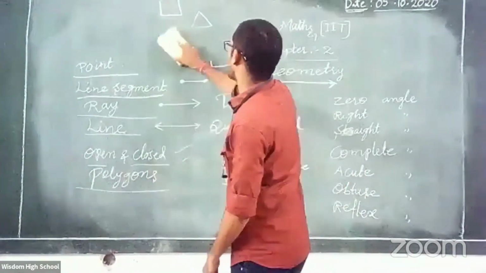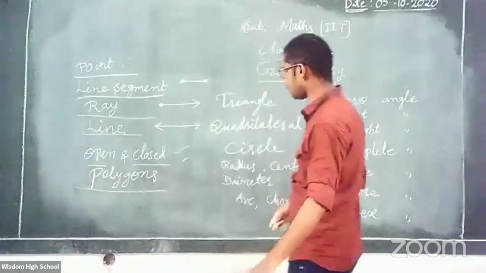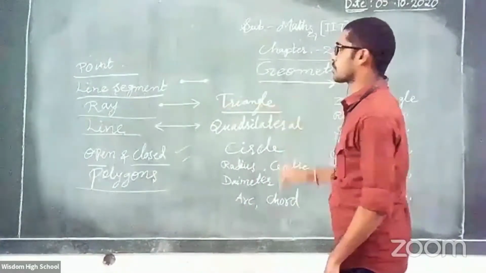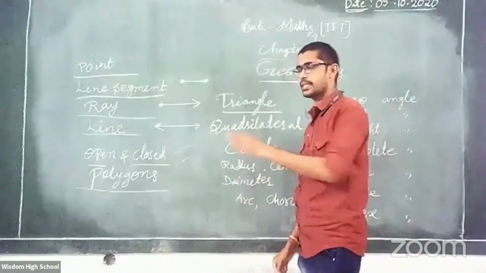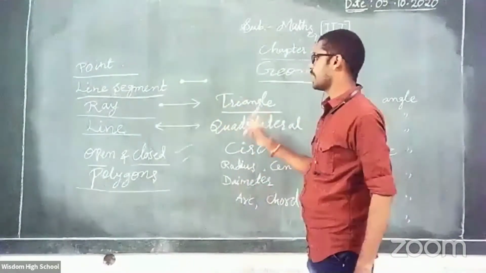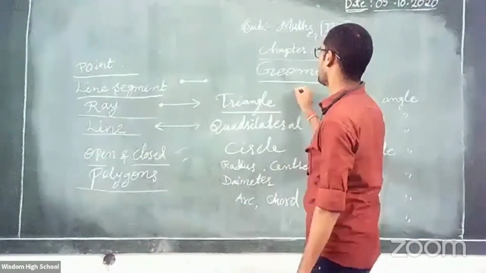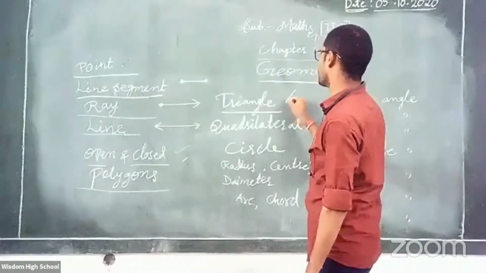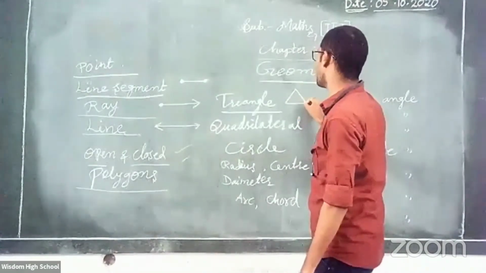So, in the polygon, what is it? Observe here how I have written. Triangle. In this, what is a triangle? It is a polygon only. Why, sir? Simple. Triangle means a closed figure formed by three line segments.